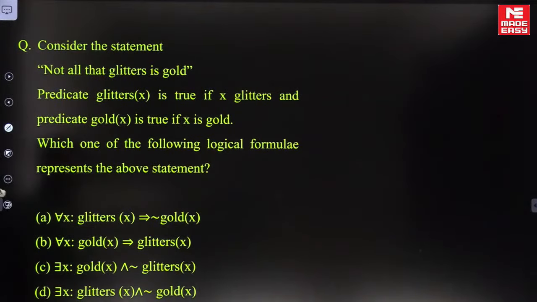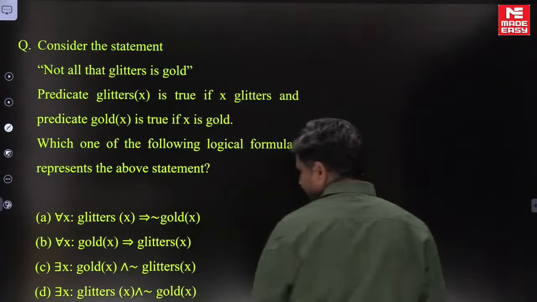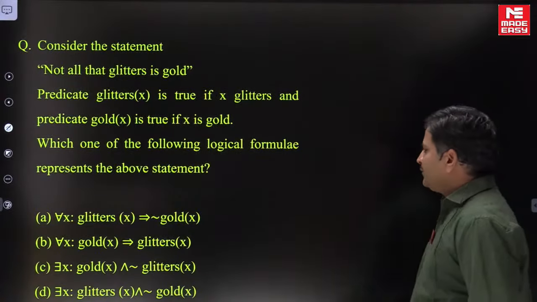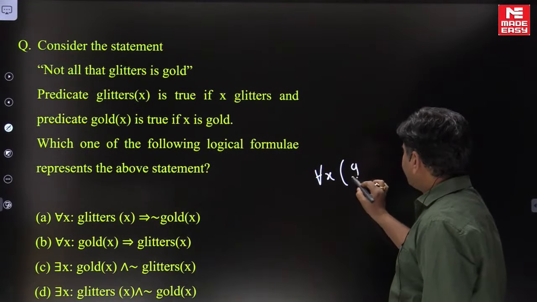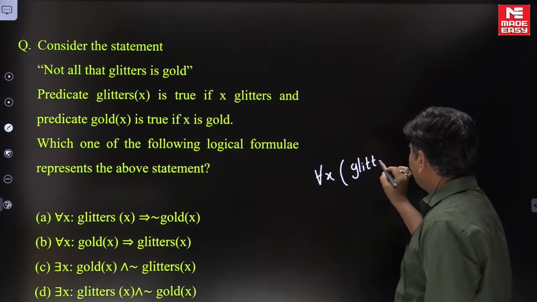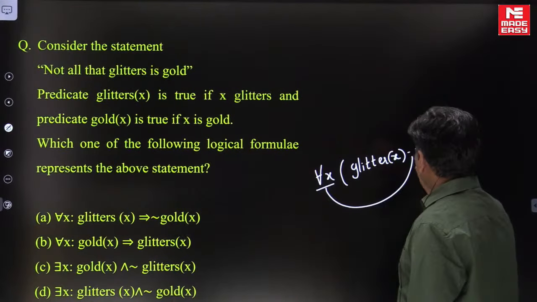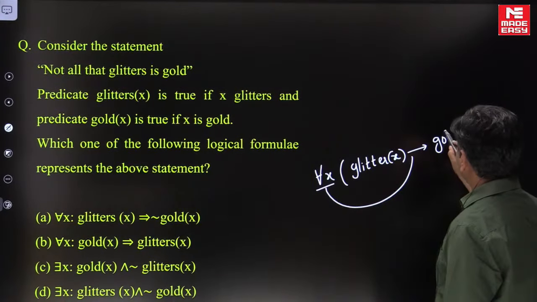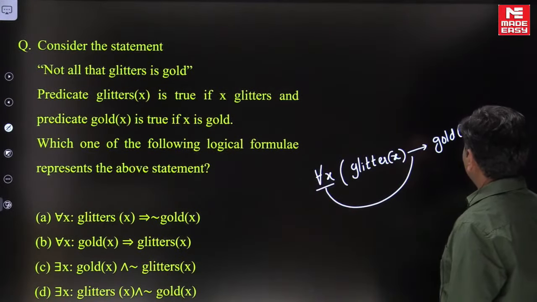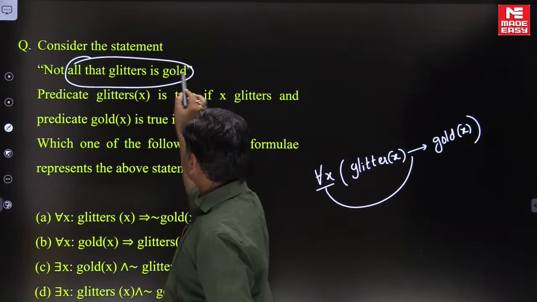It is the same as the previous one, right friends? Actually, what we have to write? First we write for all x, glitter of x, and the universal quantifier always uses implication, gold of x. So it is the first order logic for all that glitters is gold.